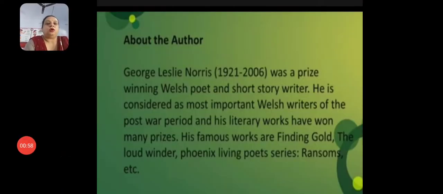Let's know about the author. George Leslie Norris was a prize-winning Welsh poet and short story writer. He is considered the most important Welsh writer of the post-war period, and his literary works have won many prizes. His famous works are Finding Gold, The Loud Winter, Phoenix Living Poet Series, and Ransom, etc.